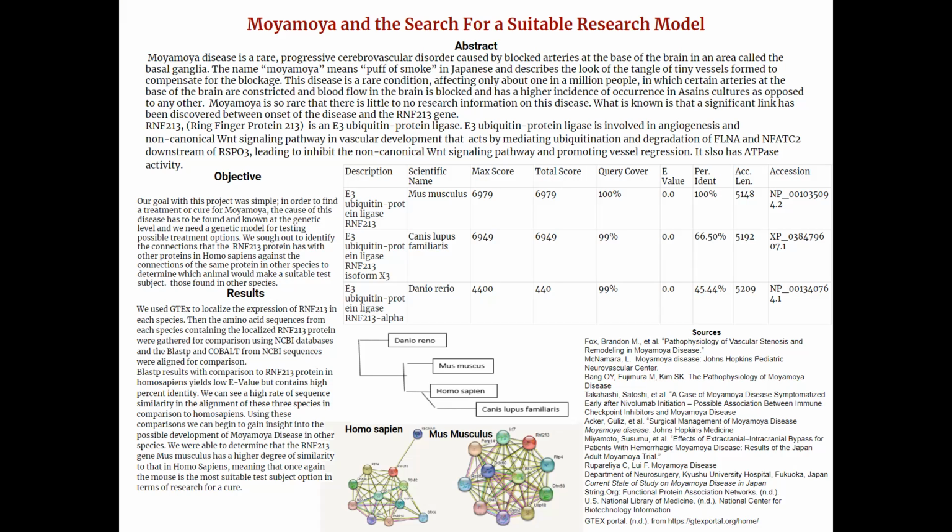In conclusion, we found that interferon proteins are largely connected to the ring finger protein 213, which at this time is the only known genetic link to Moyamoya disease. We also were able to conclude that although in the beginning we had 3 strong candidates for this research model, the mouse is just slightly better, which is followed by the domestic dog as a close second option.